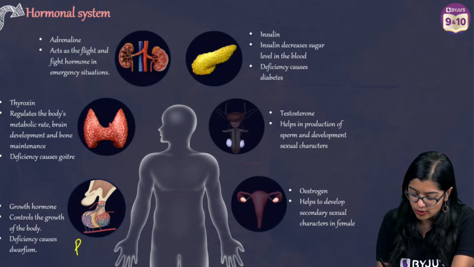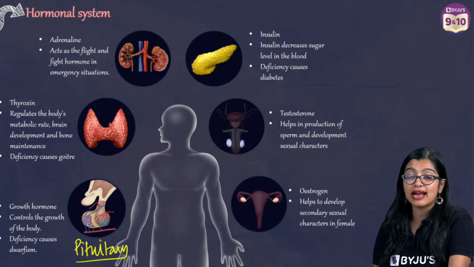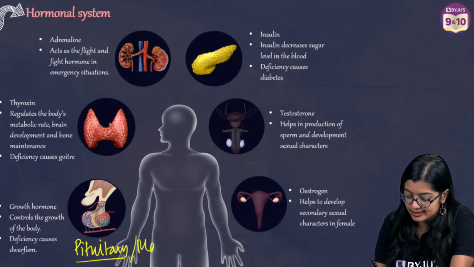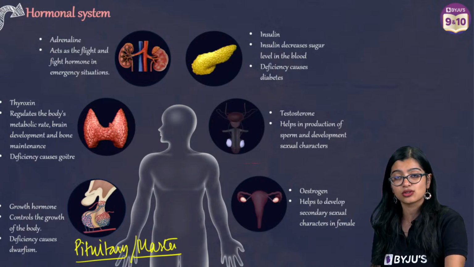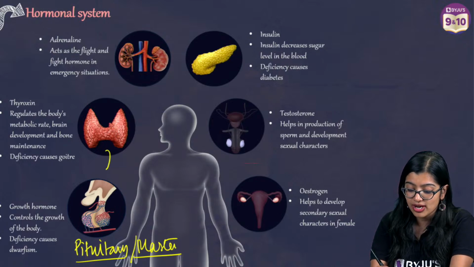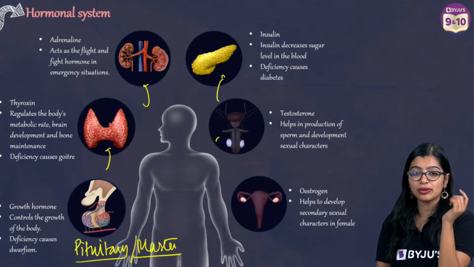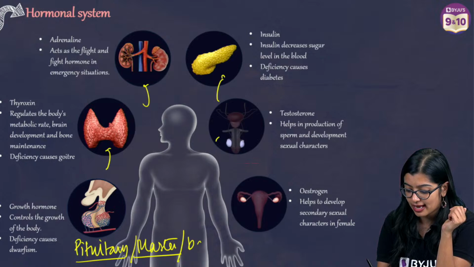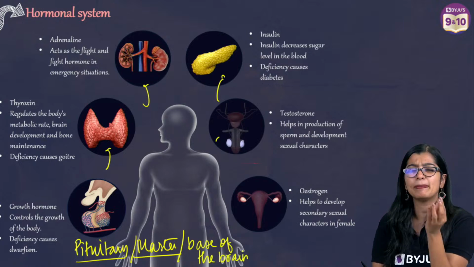So first and foremost, let us have a look at the pituitary gland, right? The pituitary gland is also known as the master gland because it produces various hormones that control the functioning of other endocrine glands, okay? It is present at the base of the brain and it's a small pea-shaped gland.